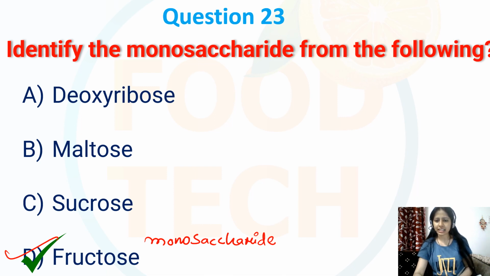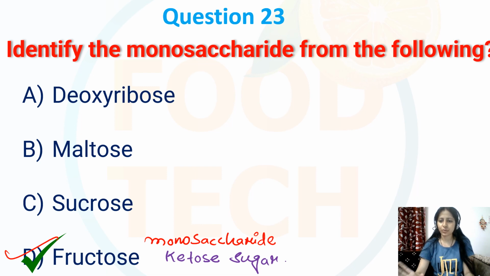Specifically, we can say it is a ketose sugar. Fructose is found in fruits and in honey, and it is one of the components of the disaccharide sucrose.